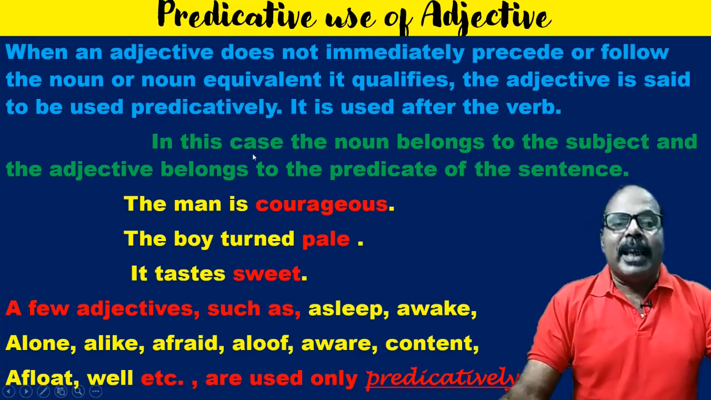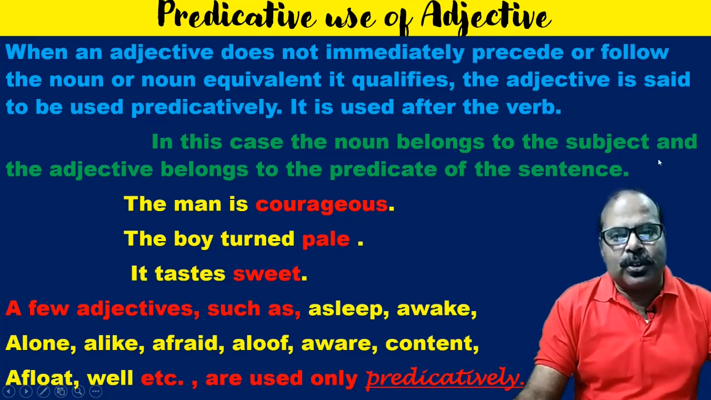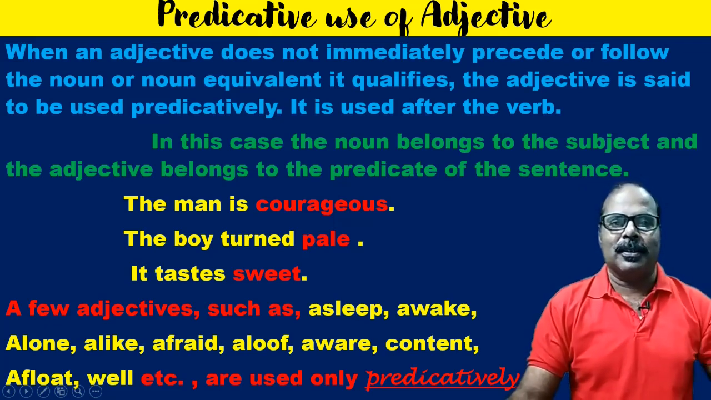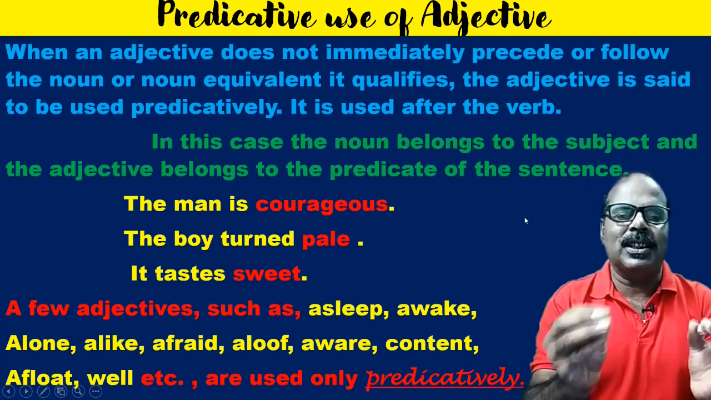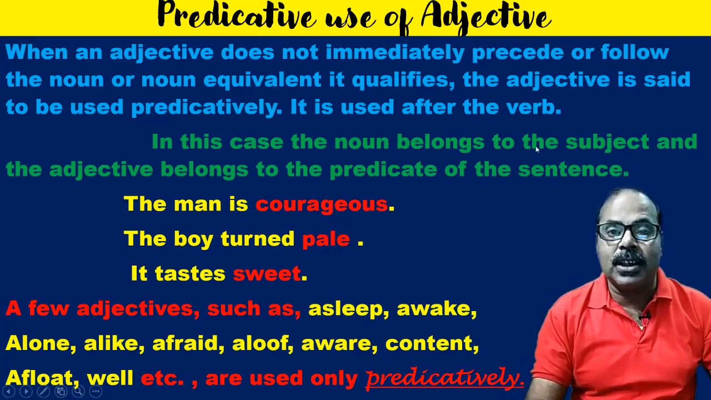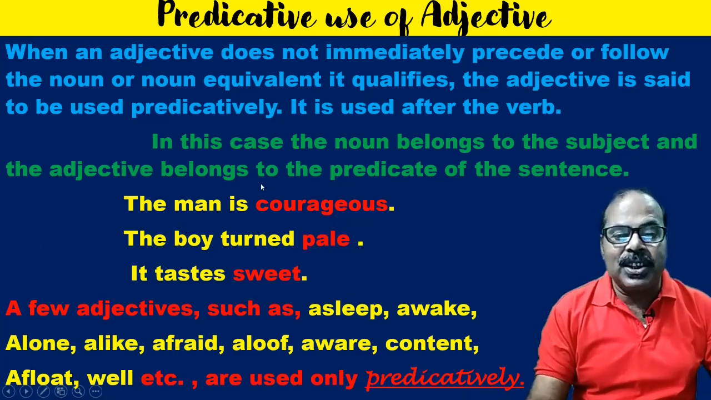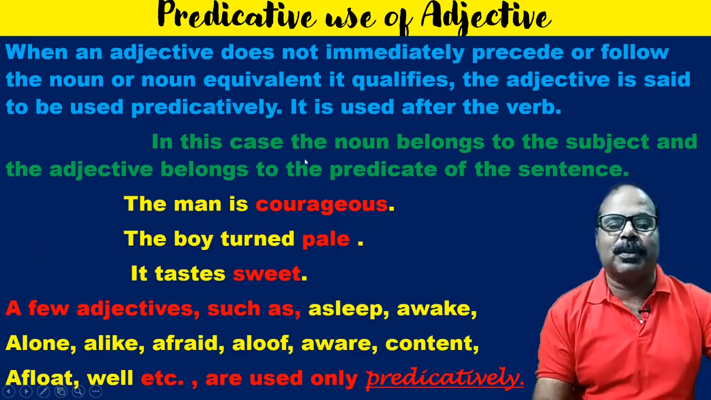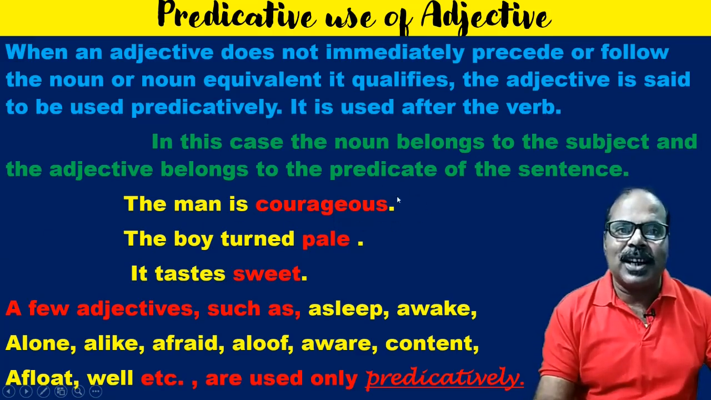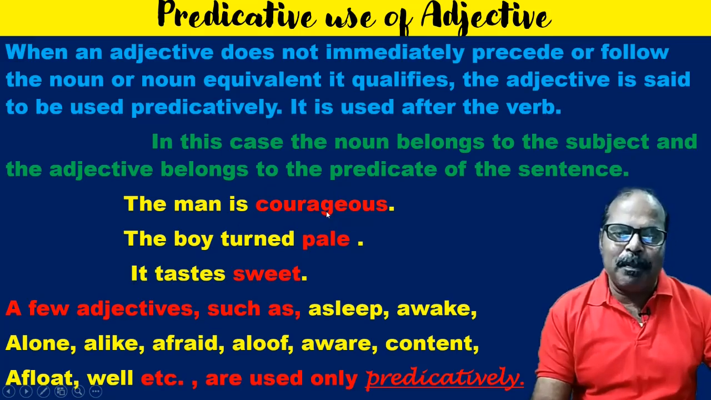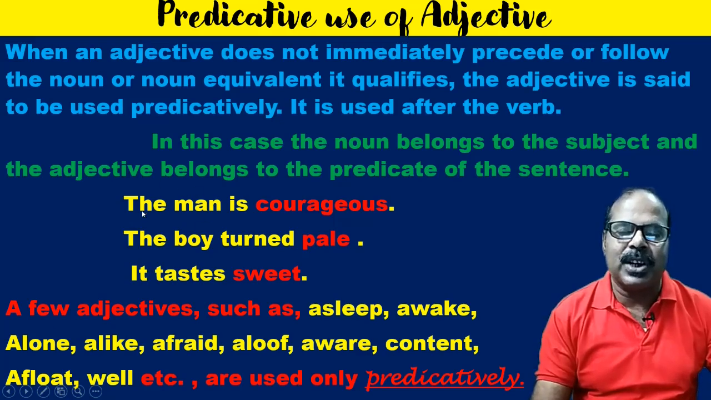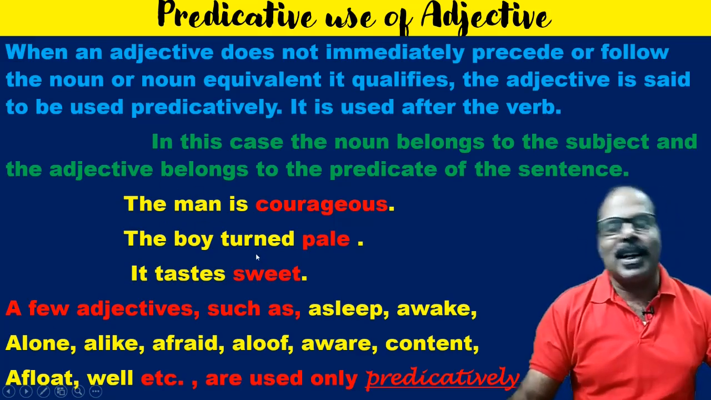For example, in this case, the noun belongs to the subject and the adjective belongs to the predicate of the sentence. And this is the key sentence. This is the key thing, the main thing. In this case, the noun belongs to the subject and the adjective belongs to the predicate of the sentence. For example, the man is courageous. Courageous is the adjective. It has been placed in the predicate of the sentence, but it qualifies the man which is in the subject. The boy turned pale.